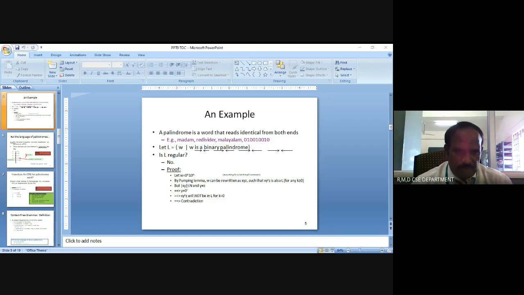If X, Y power K, Z is not in the language, then that language is not regular. Otherwise, the language is called a regular language. So when you get a contradiction, then the language is not regular.